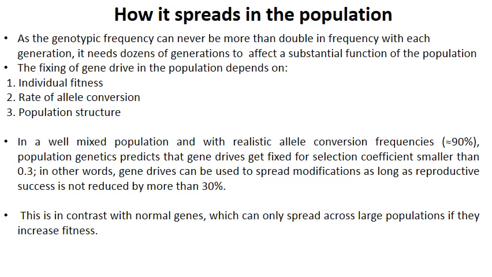But here the thing goes in the opposite direction. As I already told you, it works with the selection coefficient, where the reproductive success should be limited to 30% or nearby. This is in contrast with normal genes, which can only spread across large populations if they increase fitness.